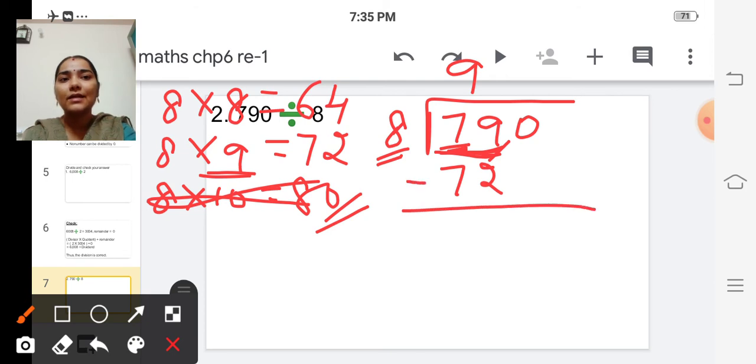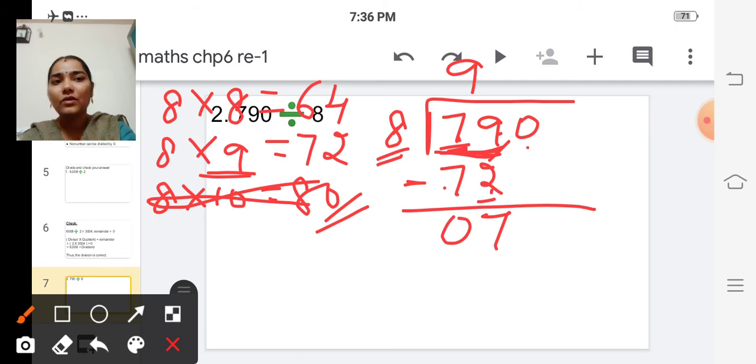Now subtract 79 minus 72. So 9 minus 2 is, after 2 count forward till you reach 9: 3, 4, 5, 6, 7, 8, 9. So here 7. And 7 minus 7 is 0.